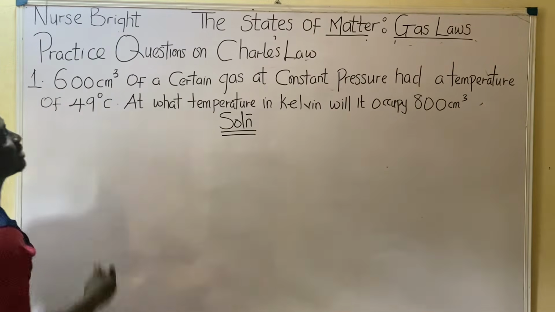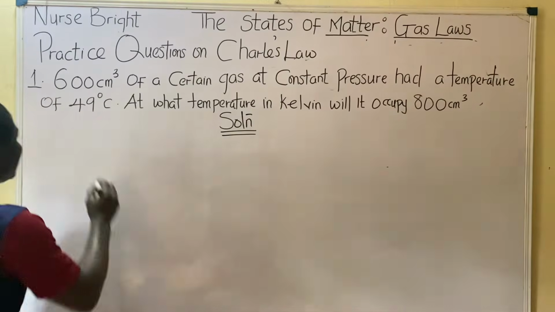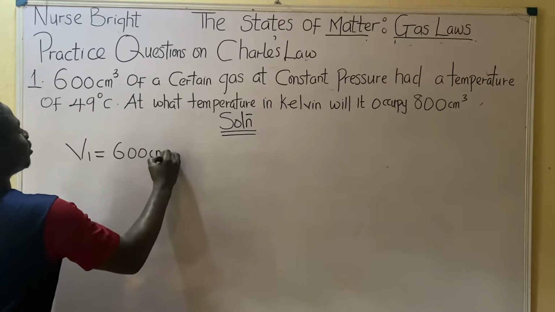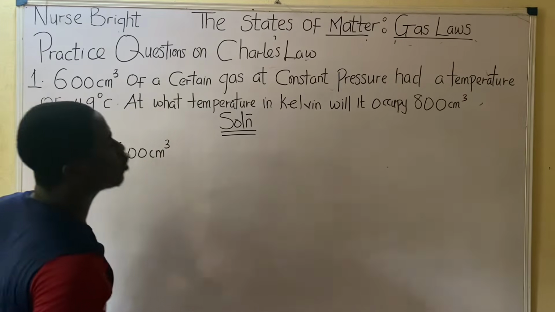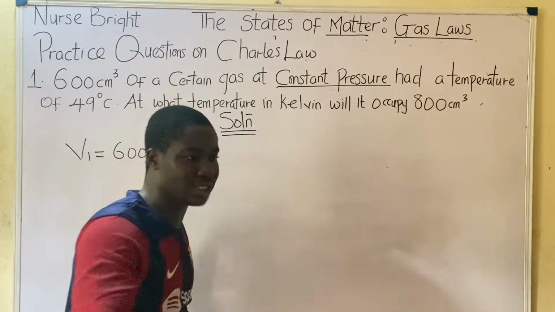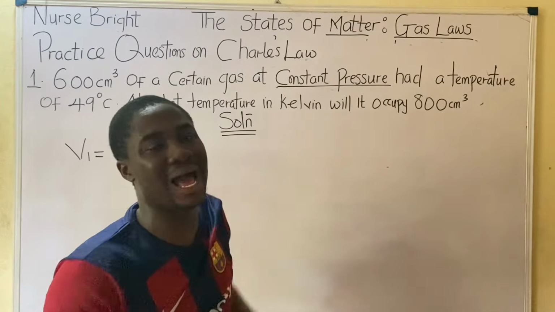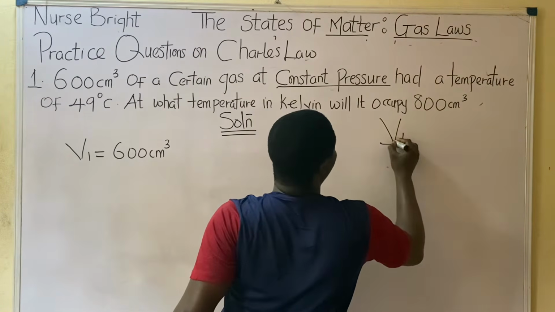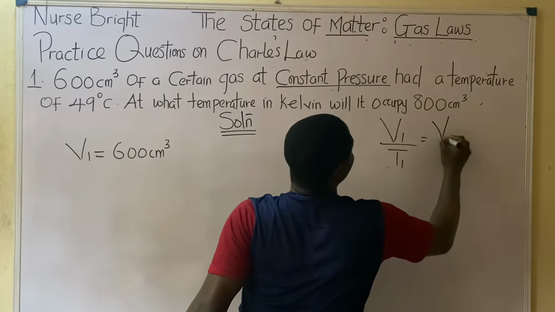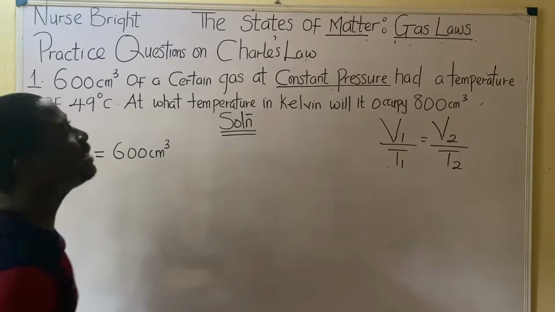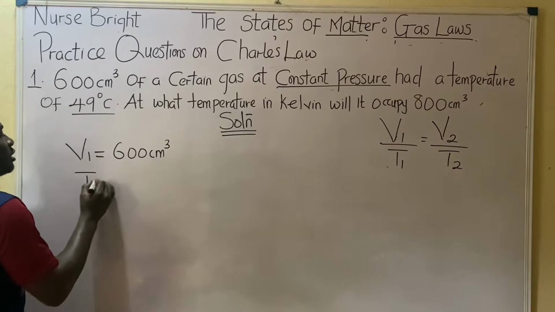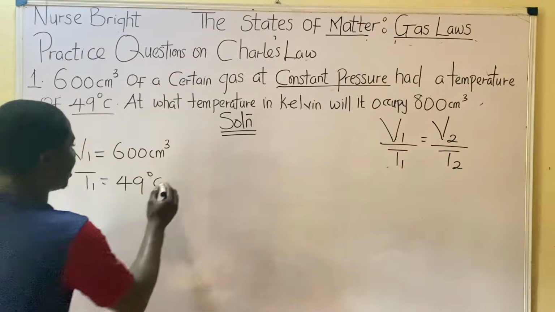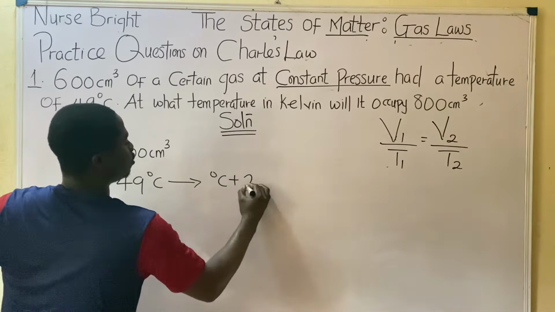So here it says 600 centimeter cube of a certain gas. So they are telling me that V1, the first volume I saw in this particular question, is 600 centimeter cube. At constant pressure, now I'm using the Charles law formula, which is V1 over T1 is equal to V2 over T2. Have that in mind. At constant temperature, I'll use the Boyle's law formula. Had a temperature of this. So this was my first temperature I saw, 49 degrees Celsius. Will I leave it this way? No, convert to Kelvin. And how do you do that? You simply add 273 to this degree Celsius value.